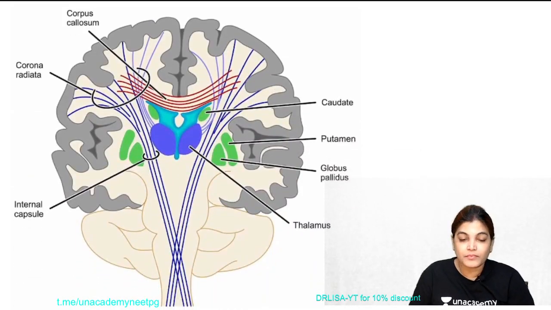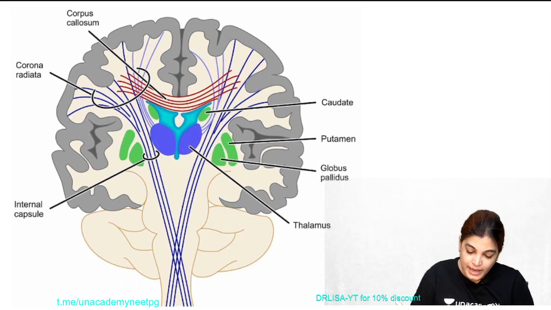Now coming to projection fibers, because the option given in the MCQ was corona radiata. Projection fibers are long fibers.